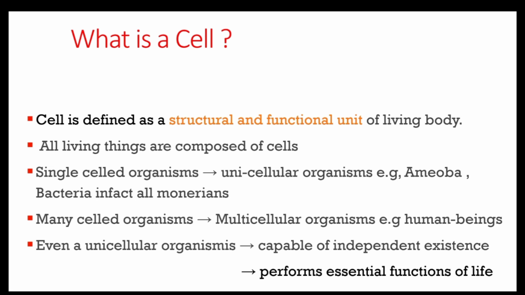Examples are huge, like human beings, or anything from kingdom Fungi to kingdom Animalia. It should be remembered that even single-celled organisms are capable of independent existence and perform essential functions of life like respiration, digestion, absorption, excretion, etc. Let's go further in the topic.